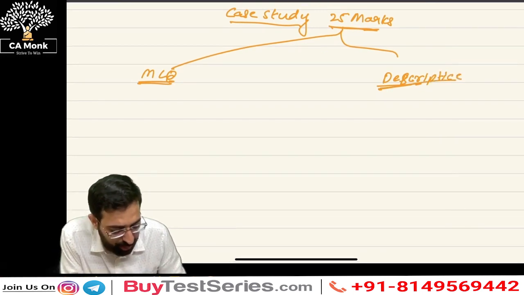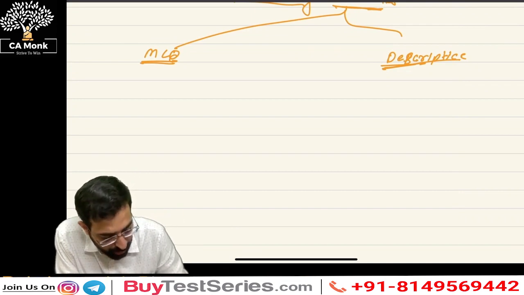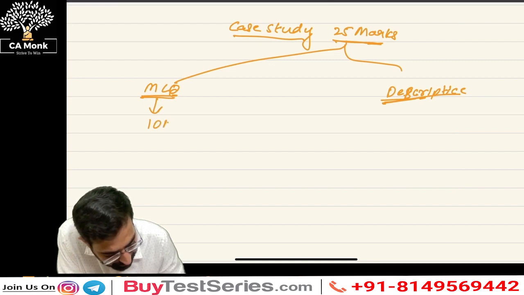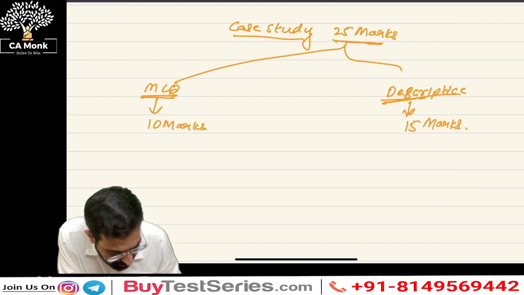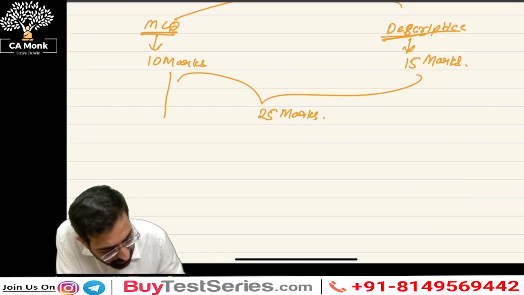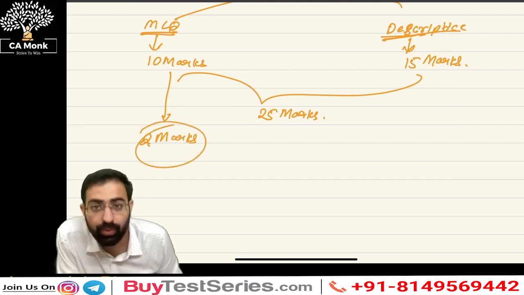I'm going to be using some shortcuts so that it saves time, right? So MCQs are going to be for 10 marks and the case study is going to be for 15 marks, which makes up a total of 25 marks, right? Now, each case study has 2 marks MCQ.